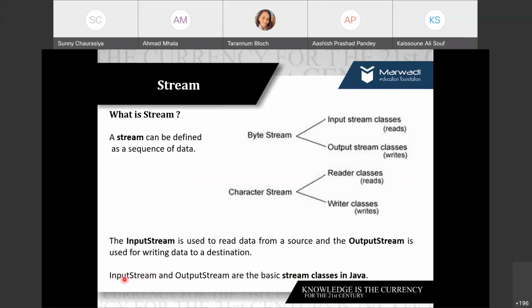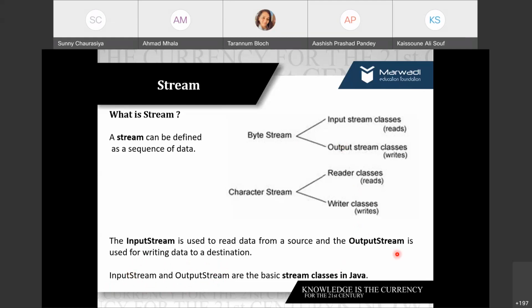What we want is input stream as well as output stream. These are the two basic classes of the Java API. You can use those classes and their objects to use the methods available there to take the input, which is a sequence of data.